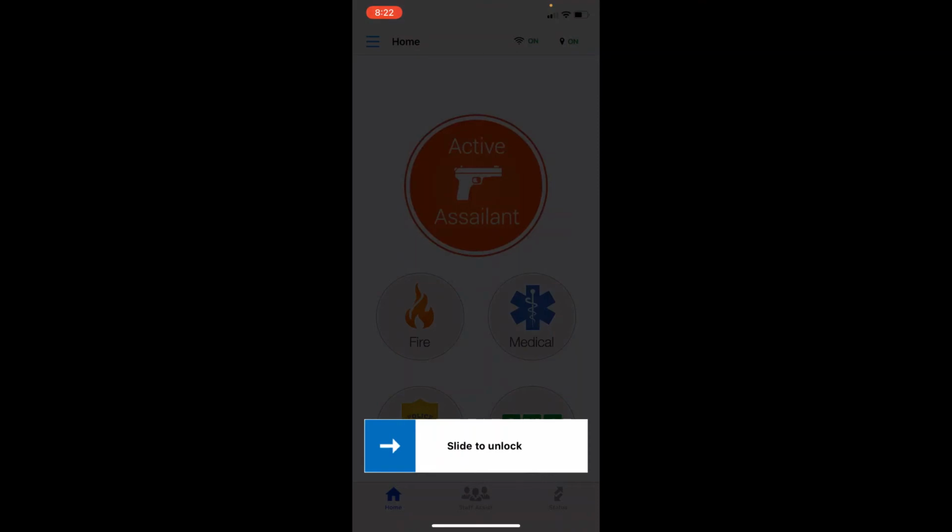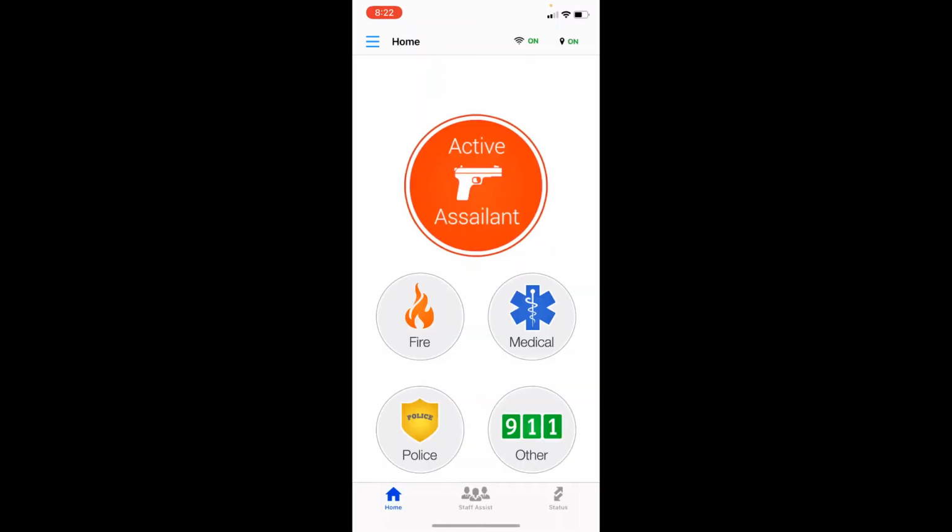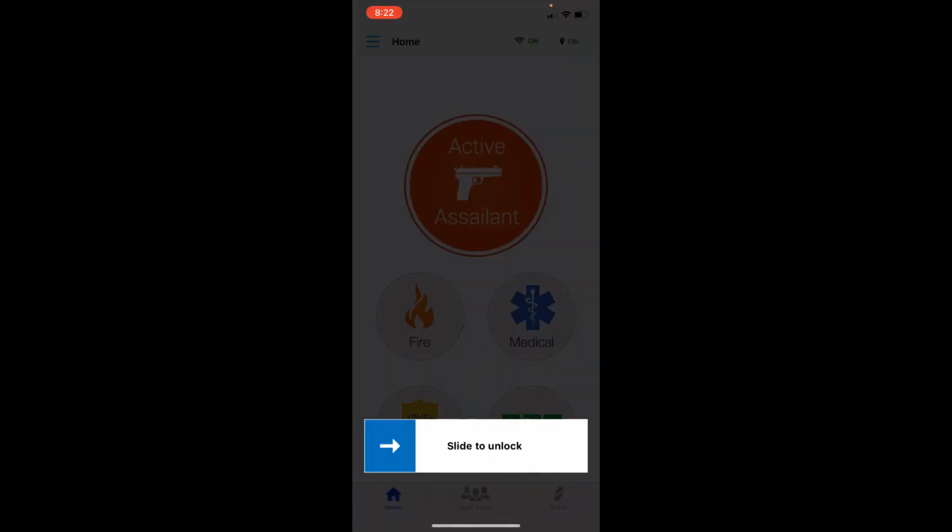You'll notice here it says slide to unlock. The system has a built-in lock system so that it cannot be accidentally activated by bumping it with your finger or something in your pocket. So you have to press it with your finger and slide it over to unlock the system. If you do not press anything after a short while, the system will automatically lock itself back down. As you can see, it just did. It stays unlocked for about 10 seconds or so.